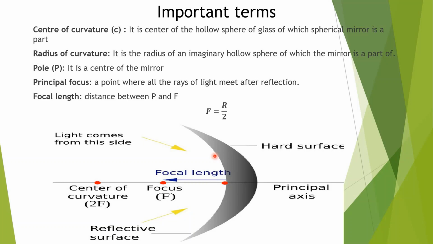Center point of mirror is called pole. After reflection, rays of light which are coming parallel to the principal axis pass through the same point, that is called principal focus. Distance between pole and focus is called focal length. Focal length is half of the radius.